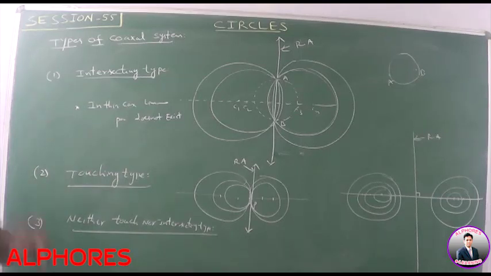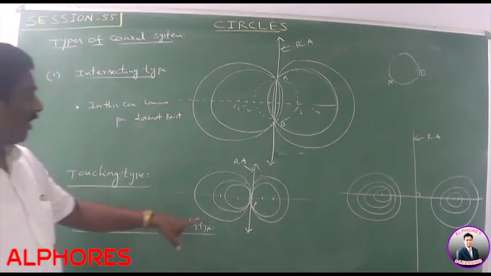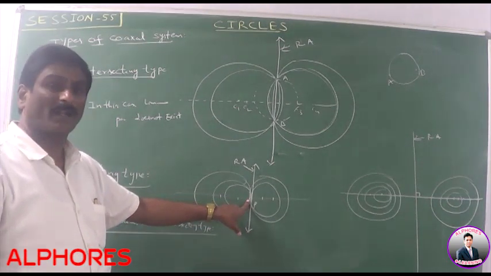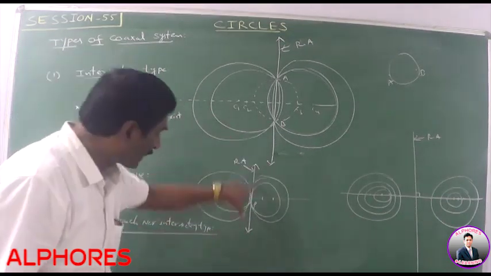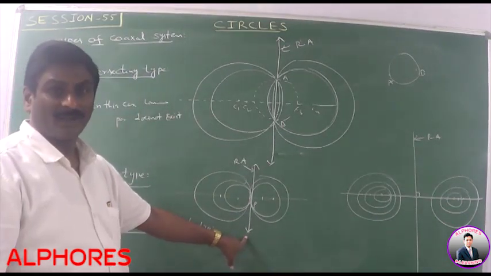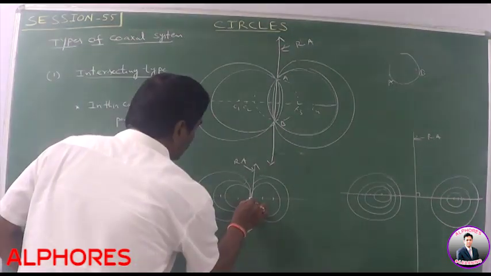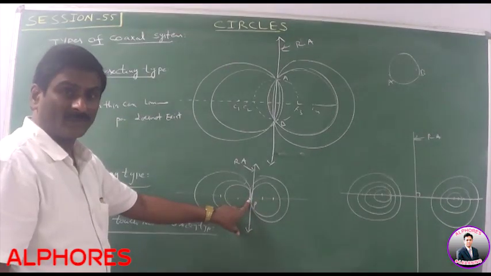Next, touching type circles. In this case, all the circles pass through a particular common point. That means all touch at a point P. In this case, the common tangent is the radical axis. The common point is P, and all the circles pass through P.